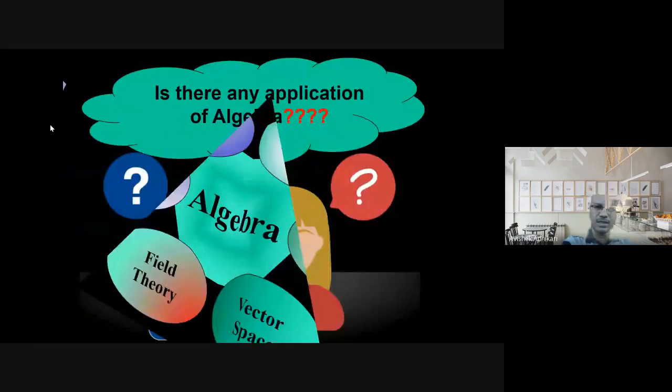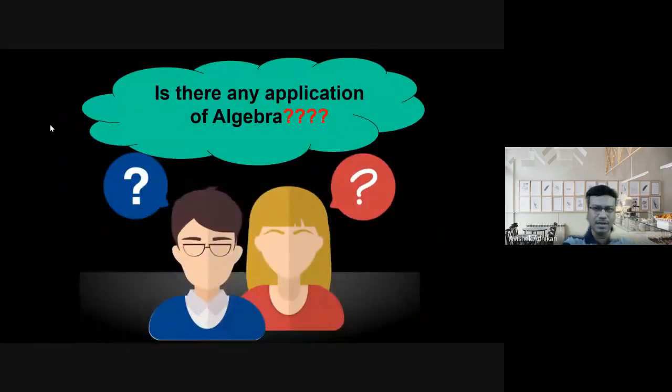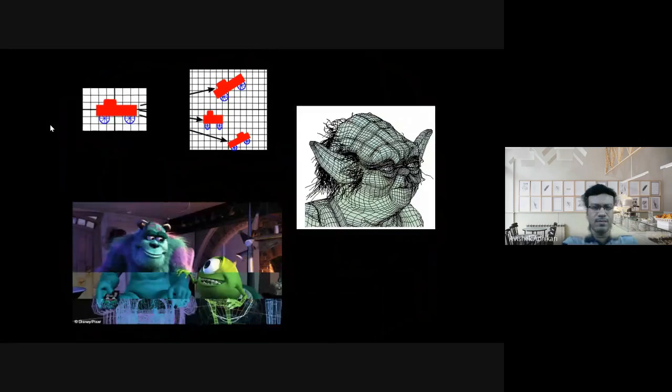So the question that comes to our minds is, is there any application of algebra? Let me try to explain a few examples where you will find lots of applications of algebra.